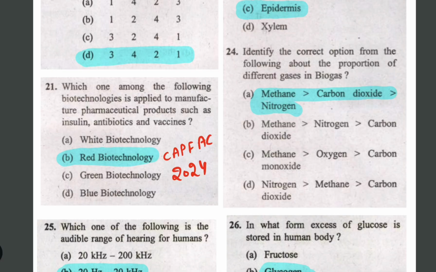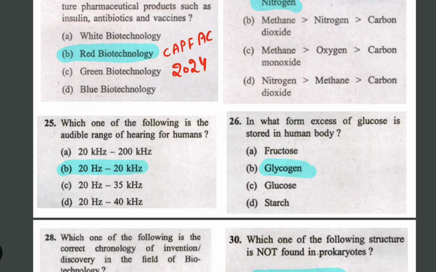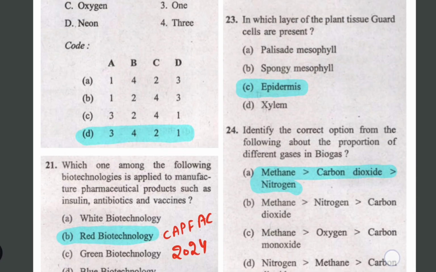Okay. Next one is different types of biotechnology. So I have added an attachment. What are the different types of biotechnology in below? And this one is audible range for humans, 20 Hz to 20,000 hertz. We have been reading since class 9th only, so you must have heard about this.